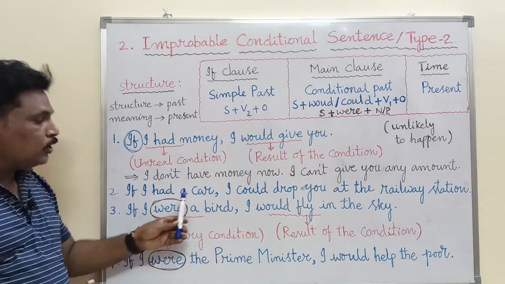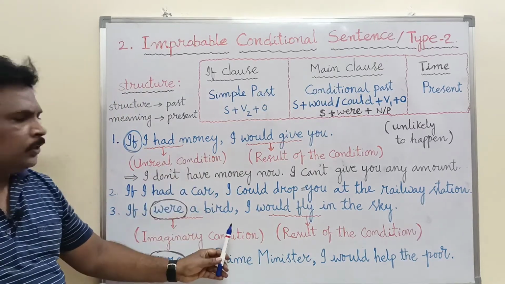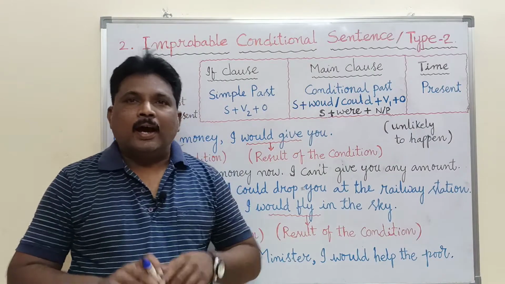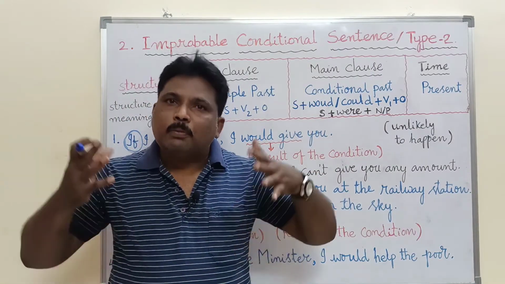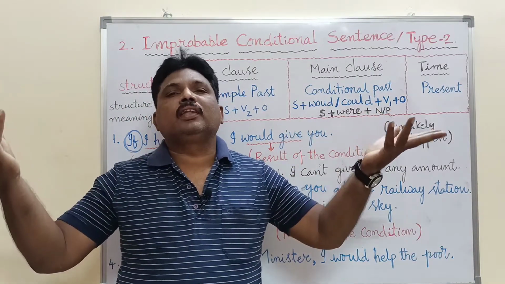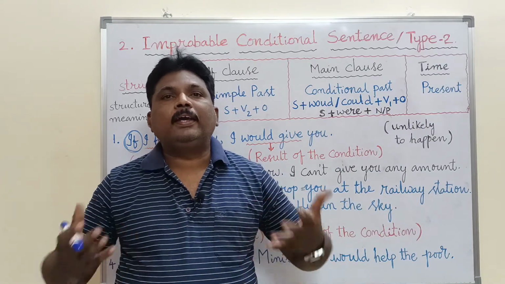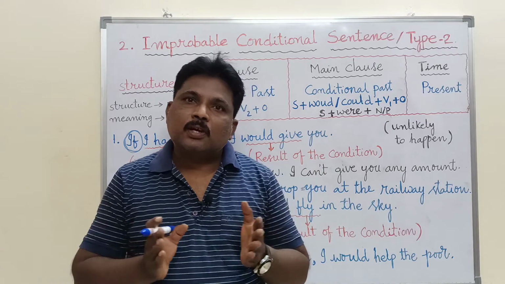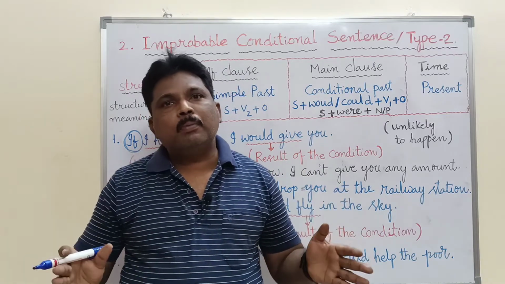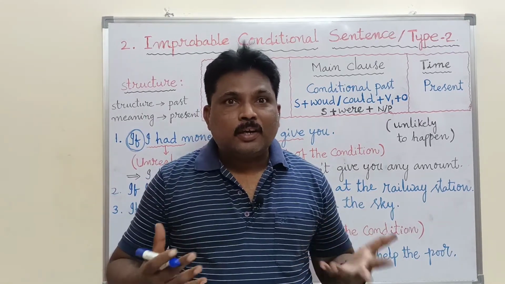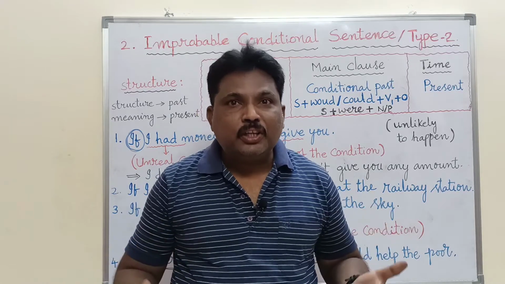Okay, this is an imaginary condition. If I were a bird, I would fly in the sky. I cannot be a bird. I cannot become a bird. I cannot fly in the sky. This is highly impossible, more unlikely to happen. So this is a second category in improbable condition. So this is called imaginary conditional sentence.